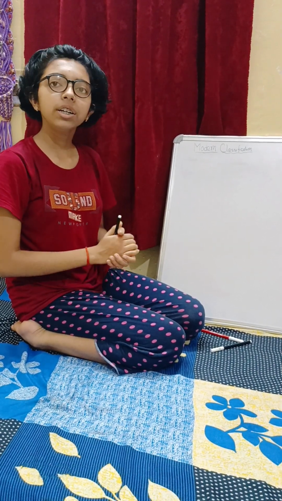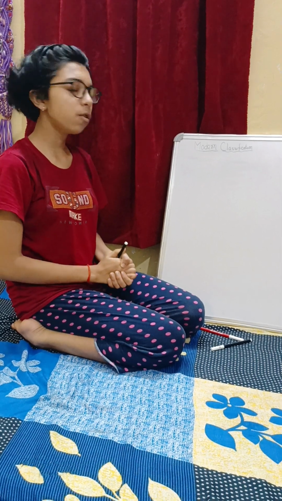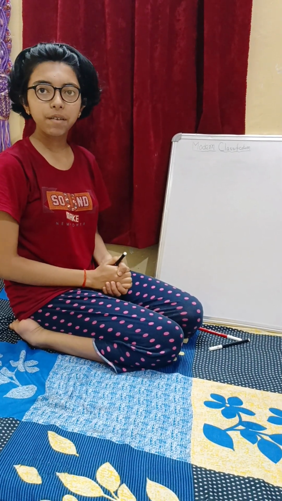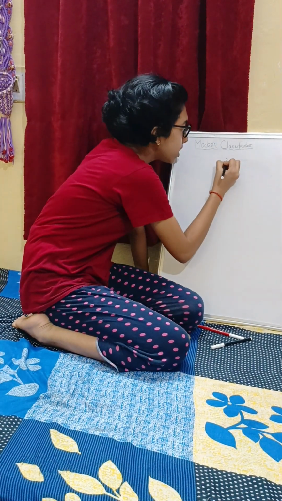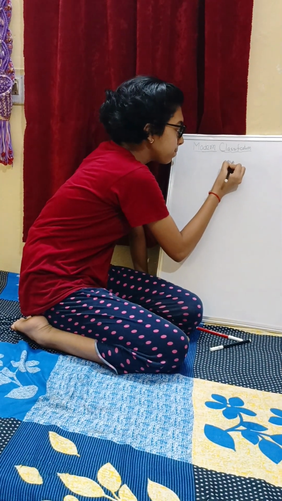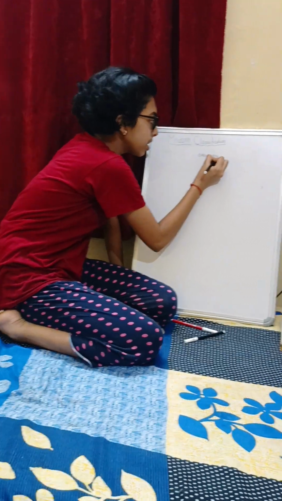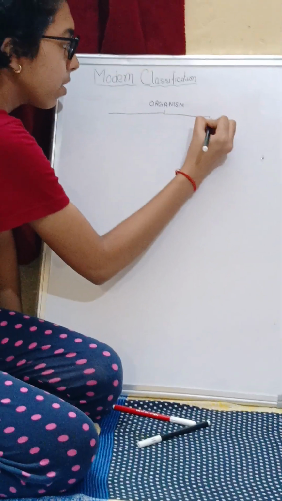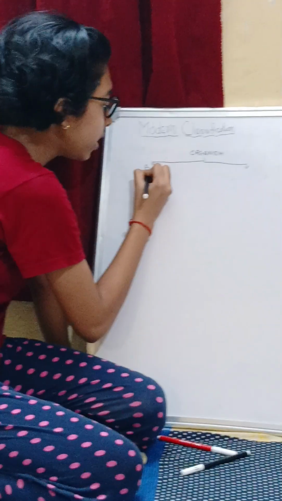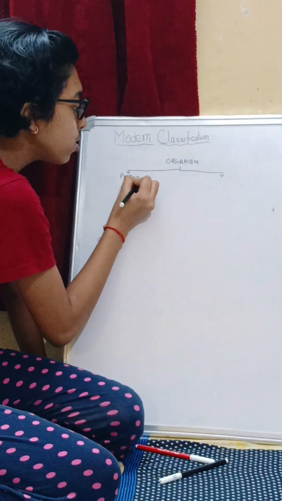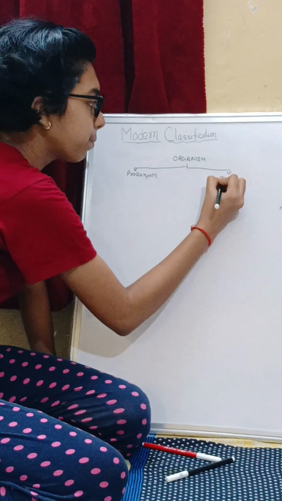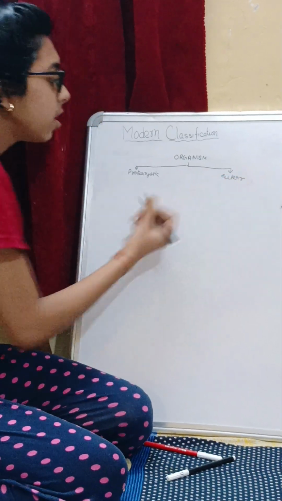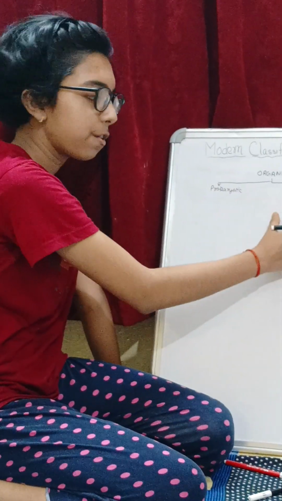So, we are going to classify organisms on these bases. So this is organism, which is classified into two types. First is prokaryotic and second is eukaryotic. So this is on the basis of cellular organization.